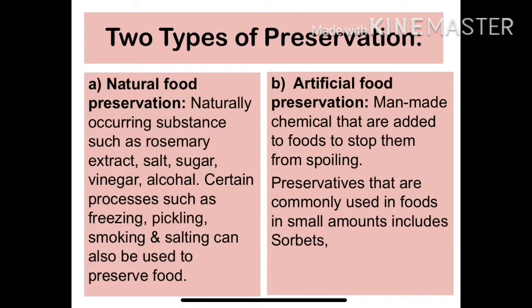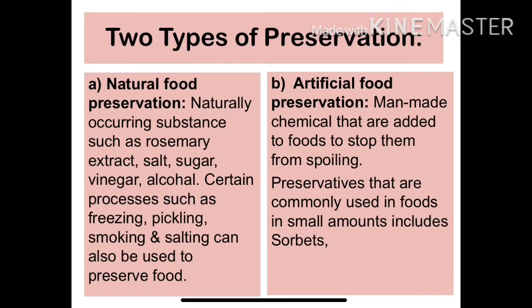They are divided into two types, natural food preservatives and artificial food preservatives. In natural food preservation, naturally occurring substances are used, such as rosemary extract, salt, sugar, vinegar, alcohol. Certain processes such as freezing, pickling, smoking, and salting can also be used to preserve the food.